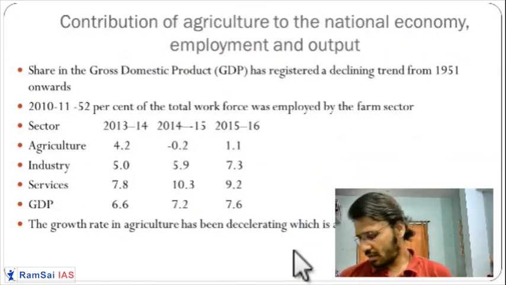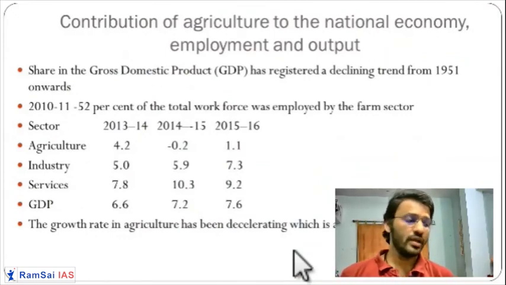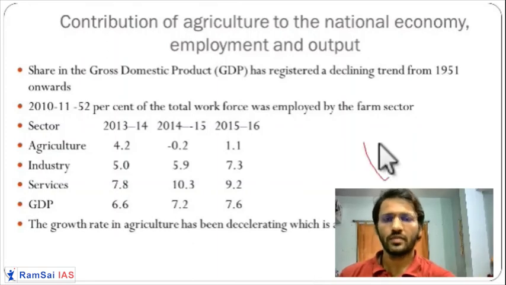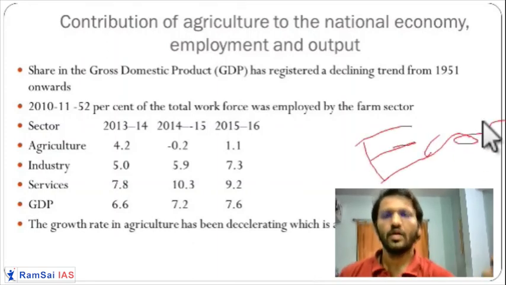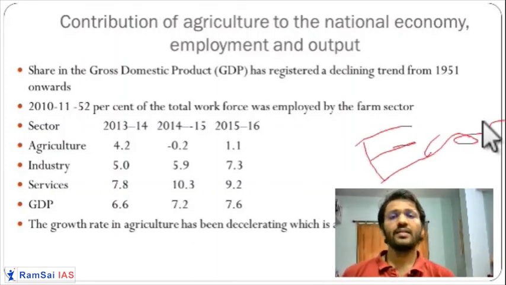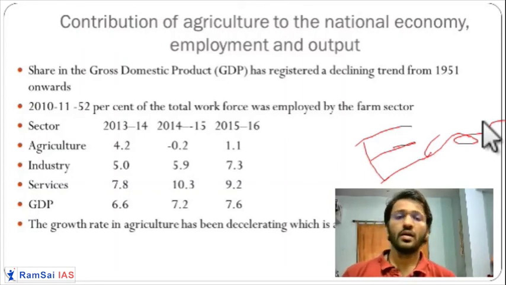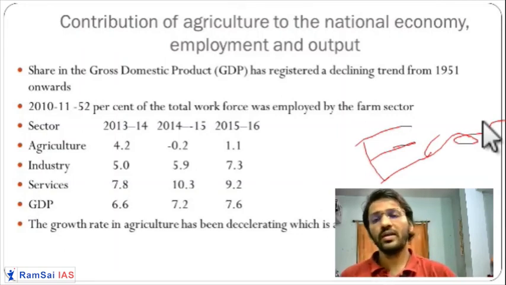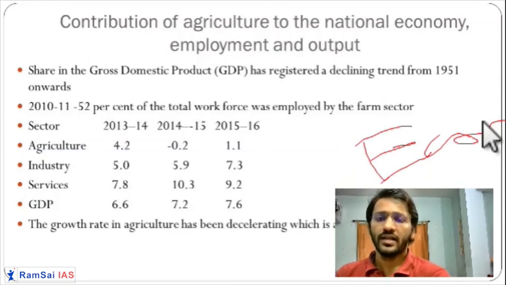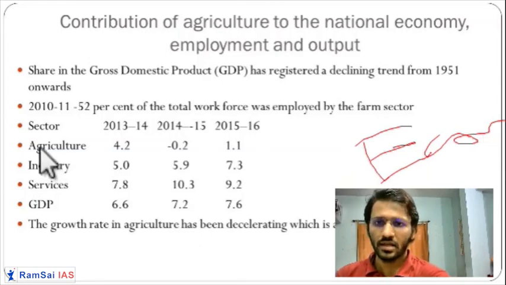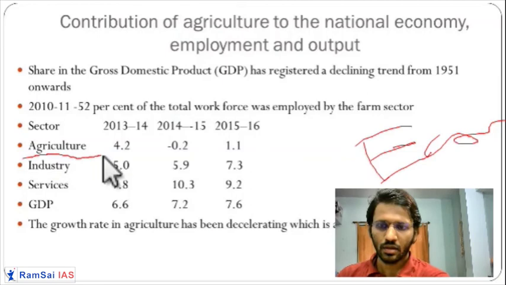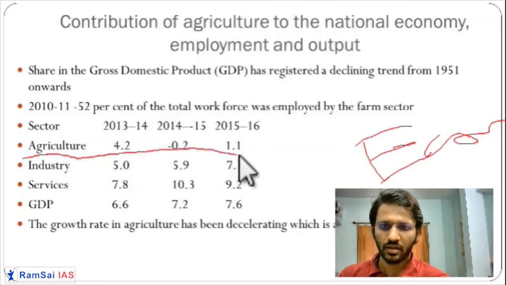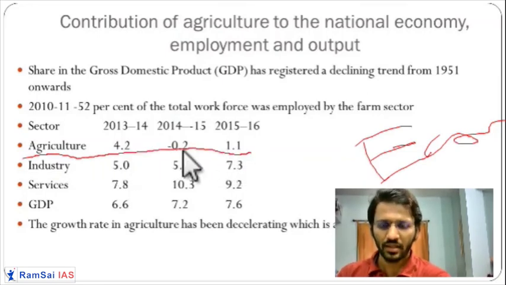Okay. Now let us touch on the economic aspect of agriculture. We have already seen that agriculture output is growing, but its overall contribution is decreasing. It is observed since 1951. Here you can see that in 2014 the agriculture sector growth rate was 4.2%.